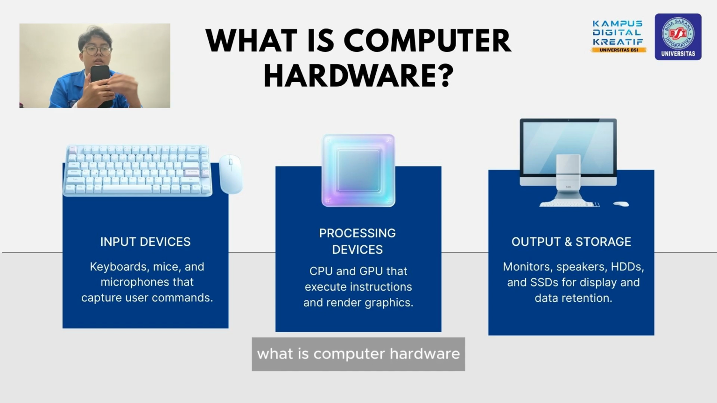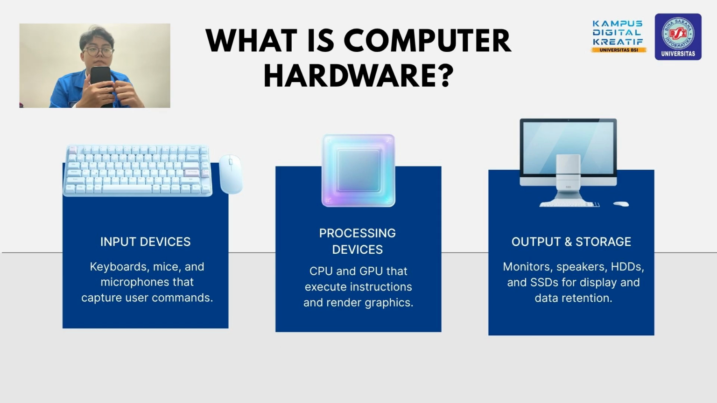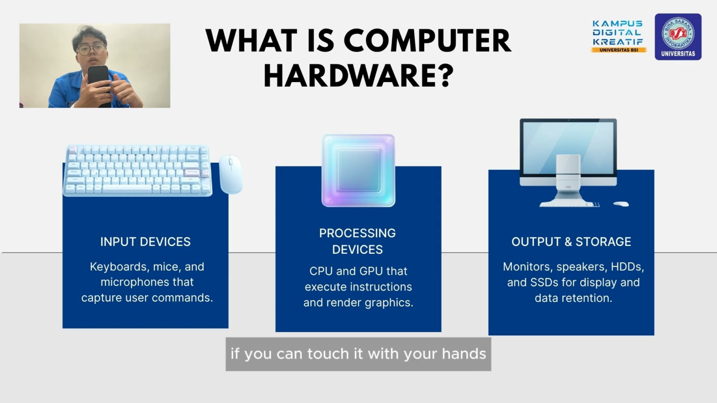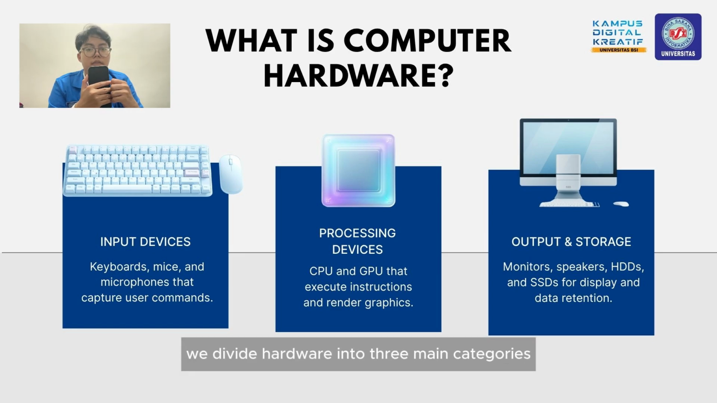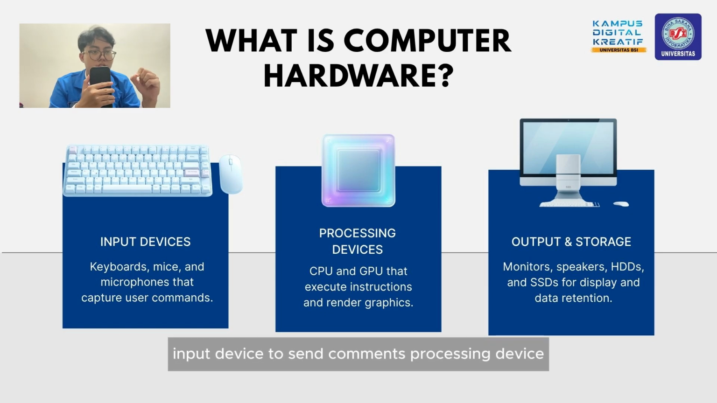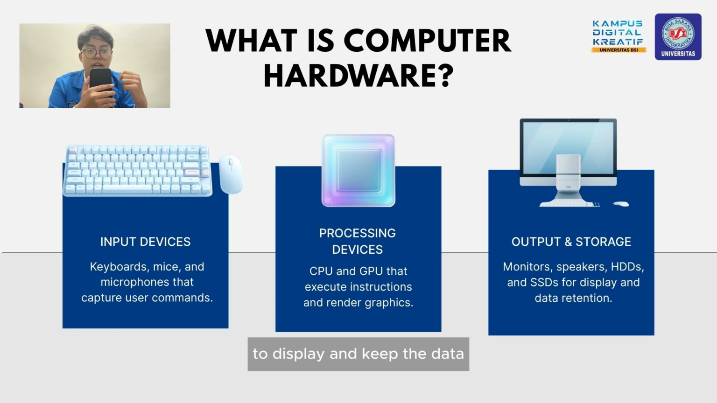What is computer hardware? In simple terms, hardware refers to all the physical and tangible parts of a computer system. If you can touch it with your hands, it is hardware. As you can see on the slide, we divide hardware into three main categories: input device to send commands, processing device to execute those commands, and output or storage device to display and keep the data.